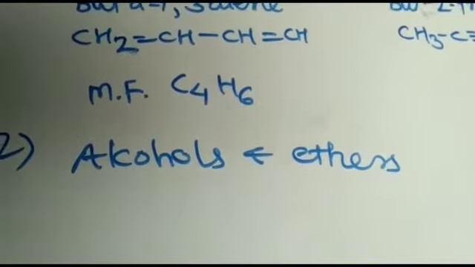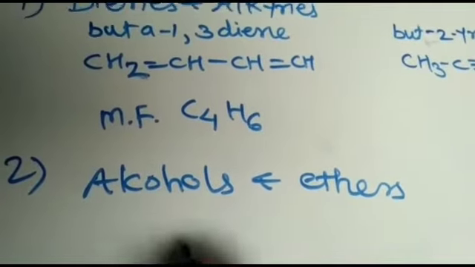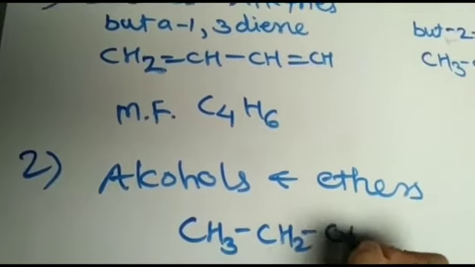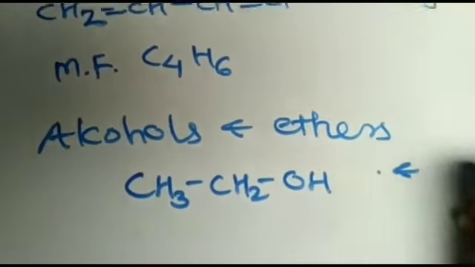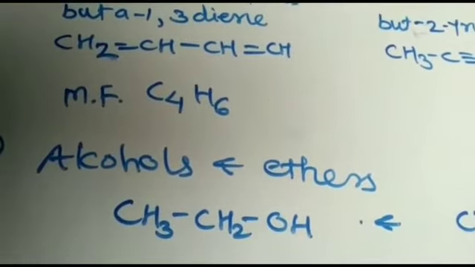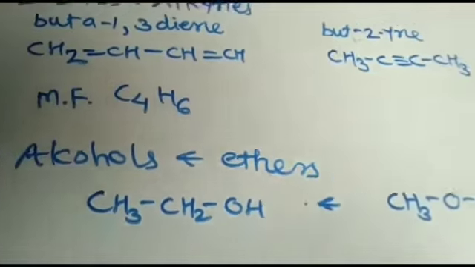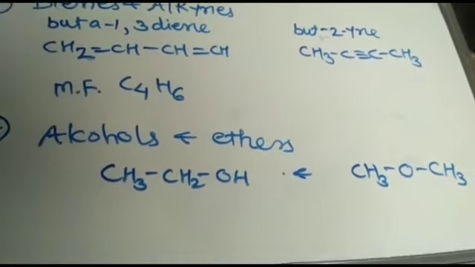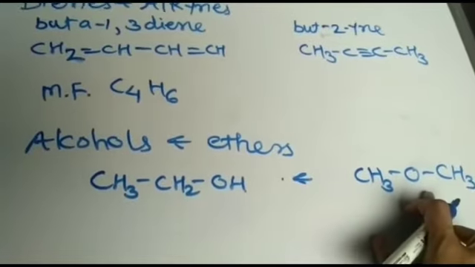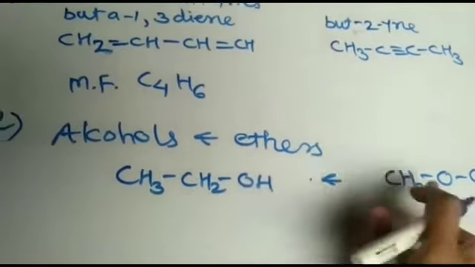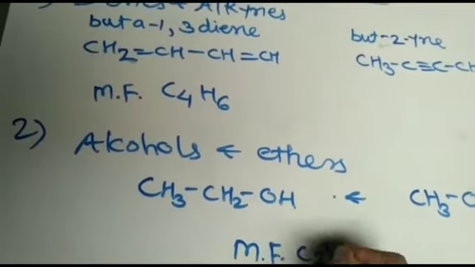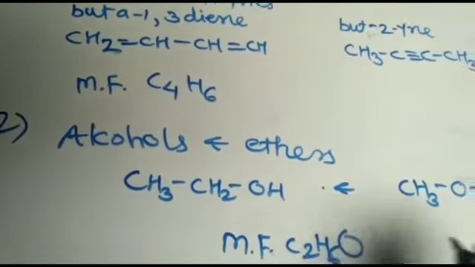Alcohols and ethers are also functional isomers of each other. Example for this, CH3CH2OH, ethyl alcohol, and CH3OCH3, dimethyl ether. These are the functional isomers of each other. Here the functional group is OH and here the ether functional group. Therefore, alcohols and ethers are functional isomers of each other. Molecular formula is the same, C2H6O.